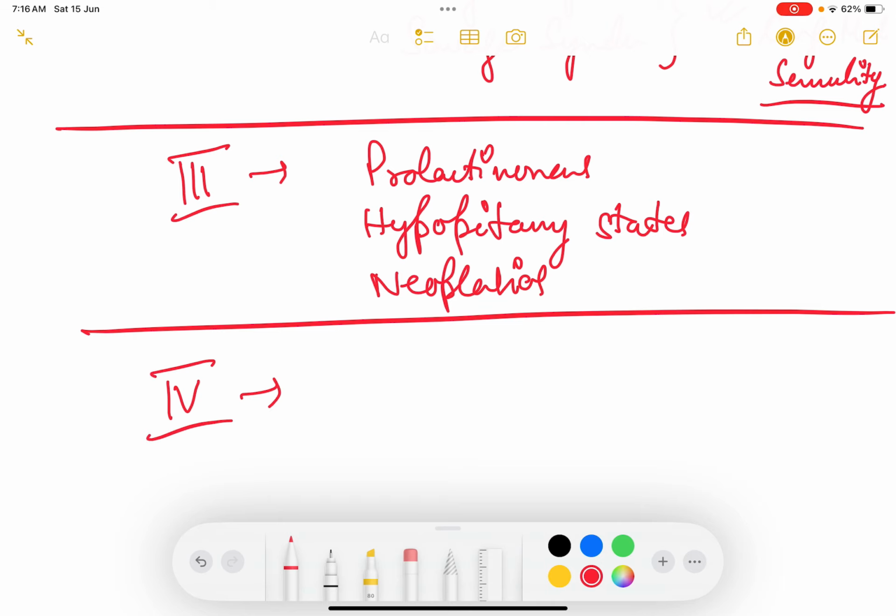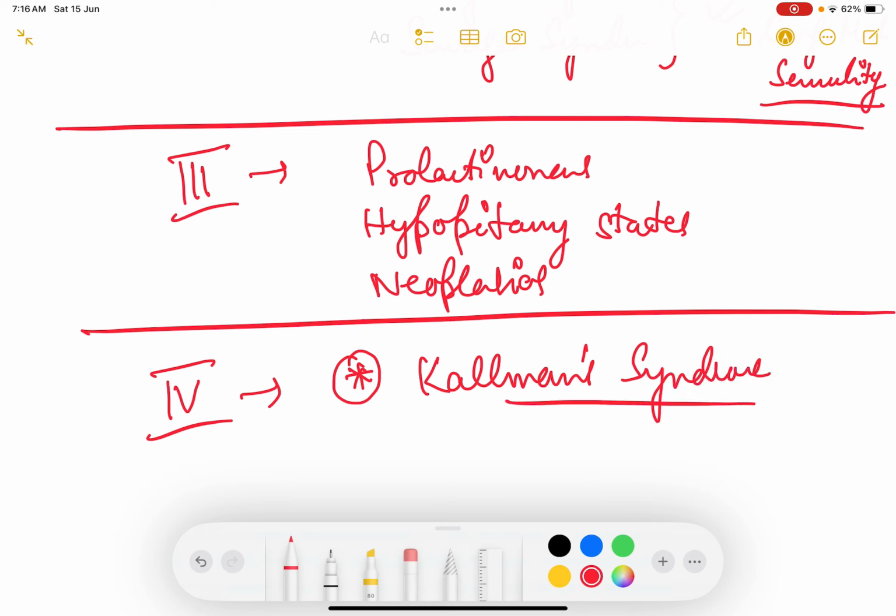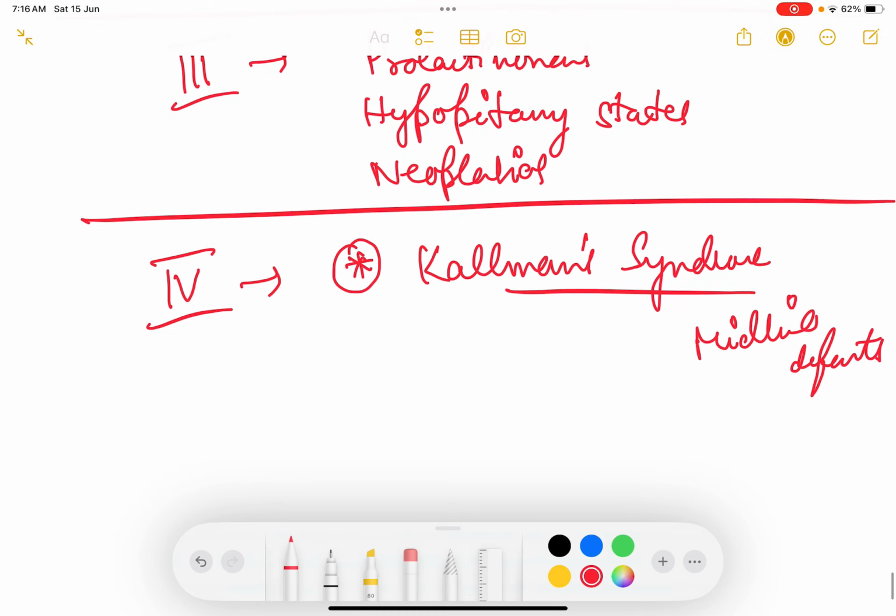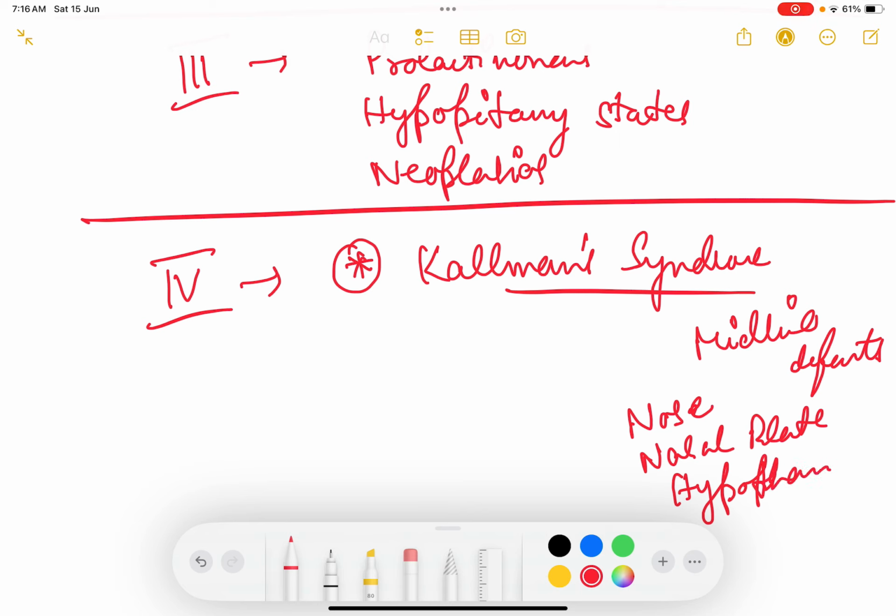Compartment 4 is at the top, that is hypothalamus disorders. Most common example is your Kallmann syndrome, which is basically a problem in the hypothalamus, whereby there is midline defect in the body. Means all the structures originating from the midline, like your nose, your nasal plate, then your hypothalamus of the brain, these all structures are not formed properly. So as a result of which patient will also have